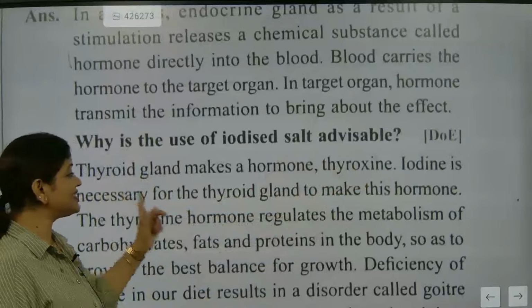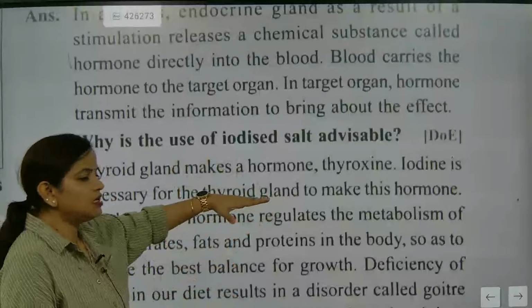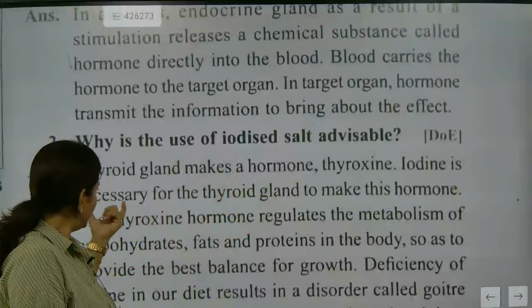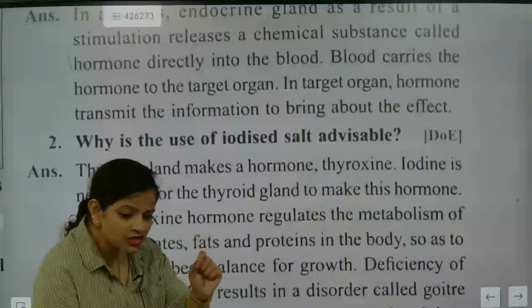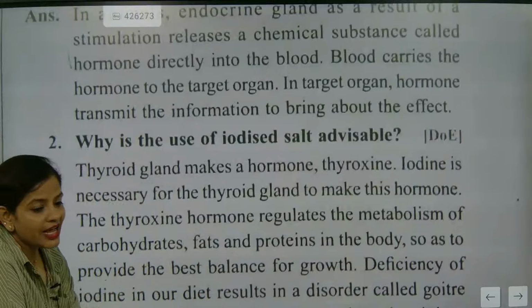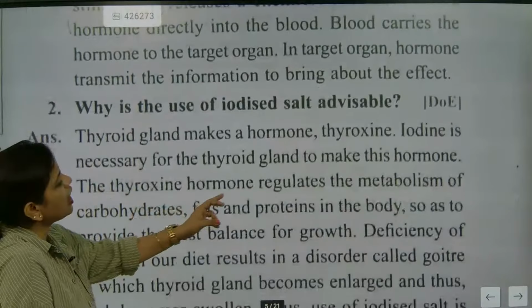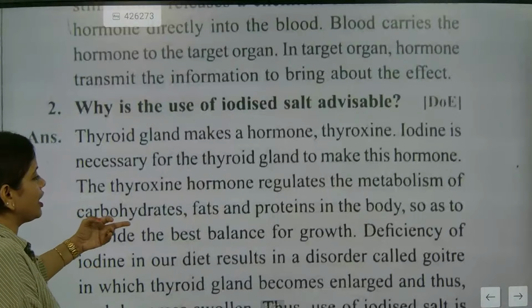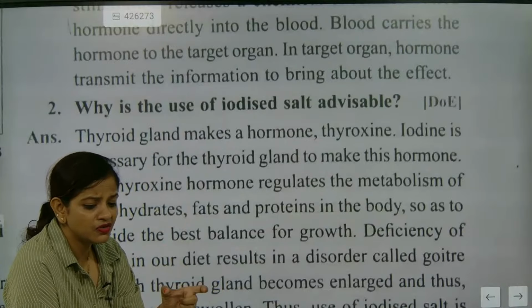So iodine is necessary for making a hormone exactly where? In the thyroid gland. Did they write necessary nutrient? No. The hormone name is thyroxine. Spelling mistakes should not be there. So the thyroxine hormone regulates the metabolism of carbohydrate. Now you understood why I said nutrition is a very difficult word here.